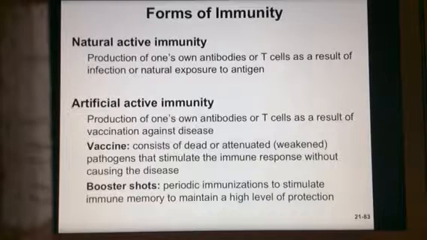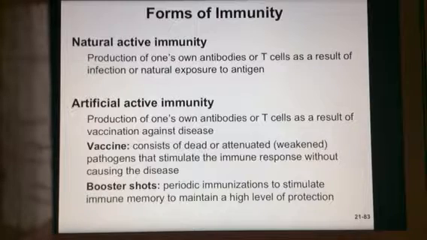But before we can talk about the separate types, we need to classify. There are 4 types of immunity that immunity can be classified into. And so let's go through those. Natural active immunity is when you are producing your own antibodies or T cells because of an infection or a previous natural exposure. That's natural active immunity, and that's what we're going to focus on. But there are also some other types.